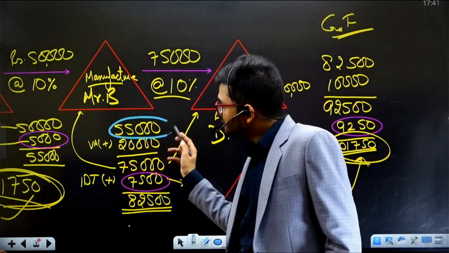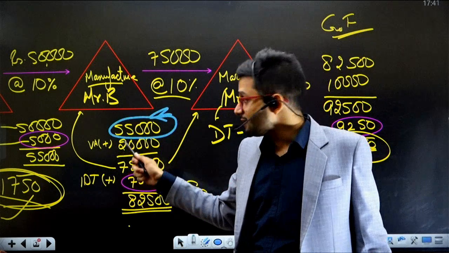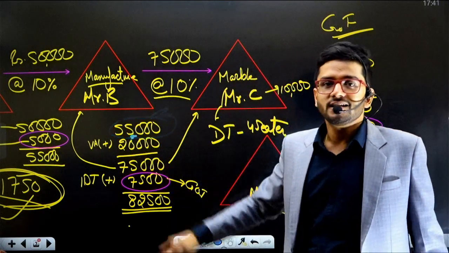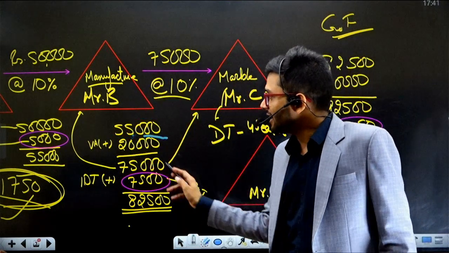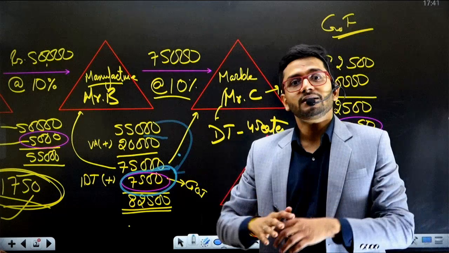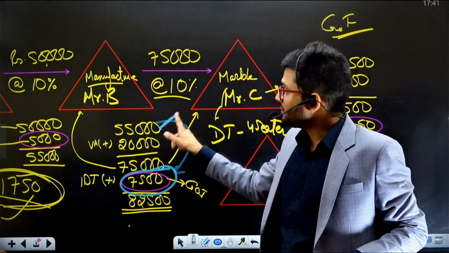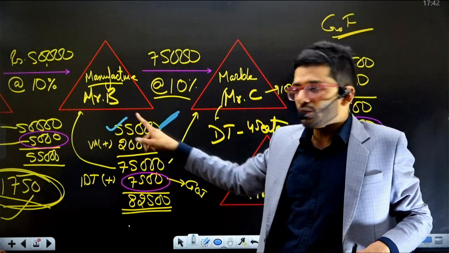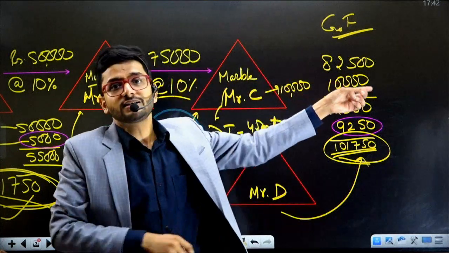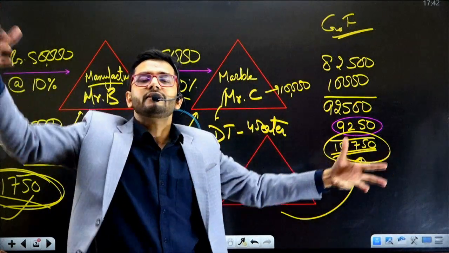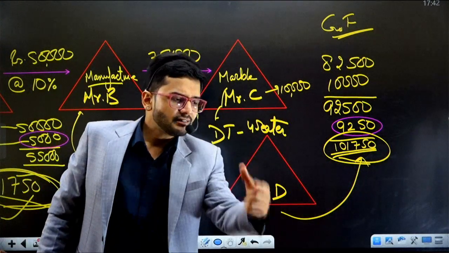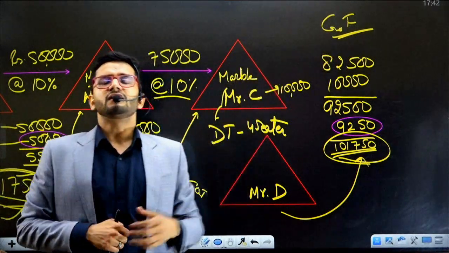Can you see 5,000 rupees is included over here? Yes, 5,000 rupees worth of tax is included over here, right? On this 5,000 rupees, Mr. B has to pay tax at the rate of 10%. This includes 500 rupees on this 5,000. So tax is being levied on tax. This 5,000 rupees is tax. 50,000 rupees is value of wood. 5,000 rupees is tax. On tax we are again calculating tax, and on tax we are again calculating tax. So tax on tax on tax on tax. This is known as cascading effect of tax, and that is the biggest lacuna, the biggest blunder which used to exist in the erstwhile system.